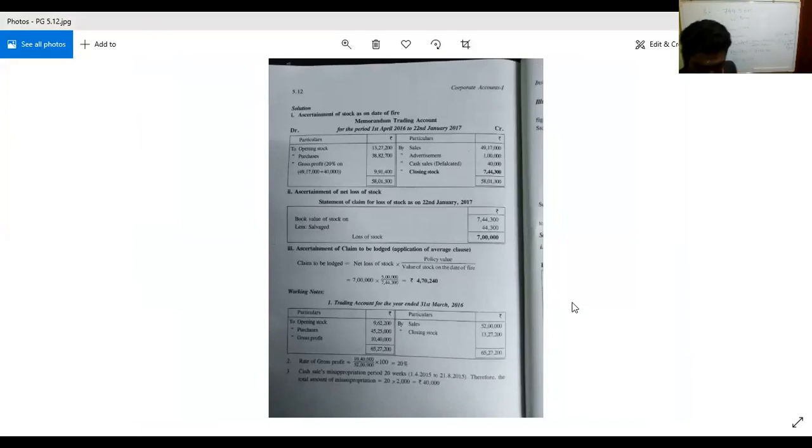Then we are checking what? We are checking how much the insurance policy is and how much the net value is. If the net value is more than the insurance policy, sure, we will need to calculate the average clause. So the claim is equal to loss of stock times the policy value divided by the book value of the stock at the time of fire.